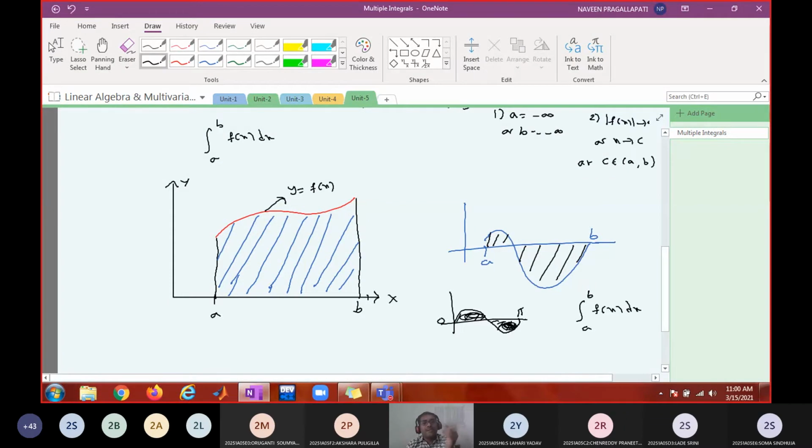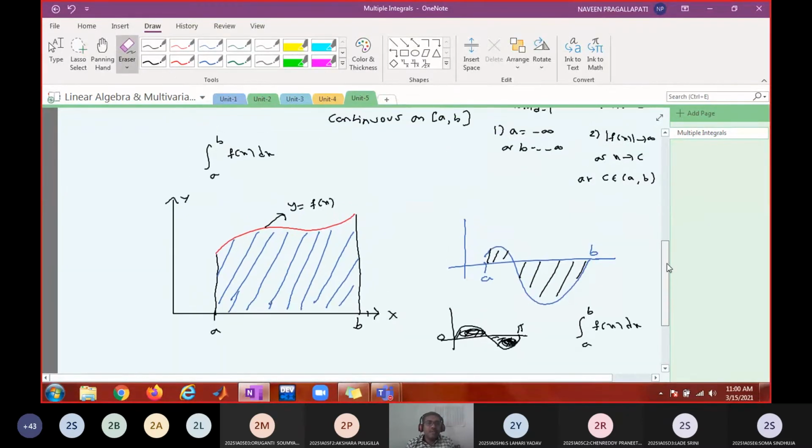Is that okay? Any area above the x-axis will be positive. Any area below the x-axis, integration will give negative values. So if there is an equal amount of area, plus and minus will get cancelled, and you will get the answer 0. That doesn't mean that there is no area. There will be an area which is equally distributed above and below the x-axis. That is the interpretation. Right? So this is all about definite integral.